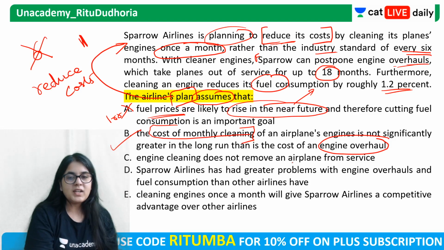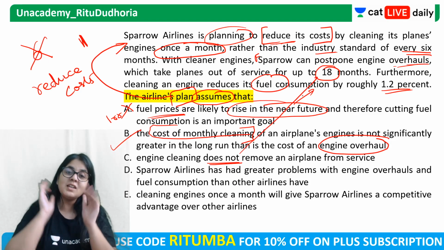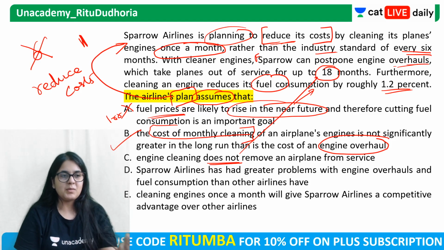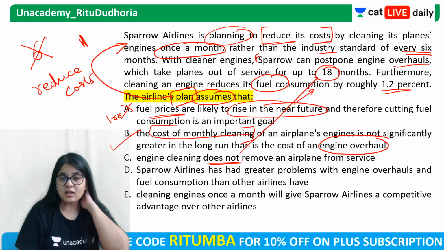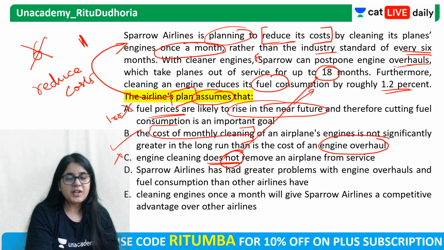Engine cleaning does not remove an airplane from service, we do not know. We know that it does not remove an airplane from service for 18 months. But it might remove an airplane from service for maybe 1 month or maybe 2 months or maybe 10 days. जो भी है. You cannot say it does not remove at all, na? Focus on these guys, not quantifier, qualifier. इन पे focus करना जरूरी है.